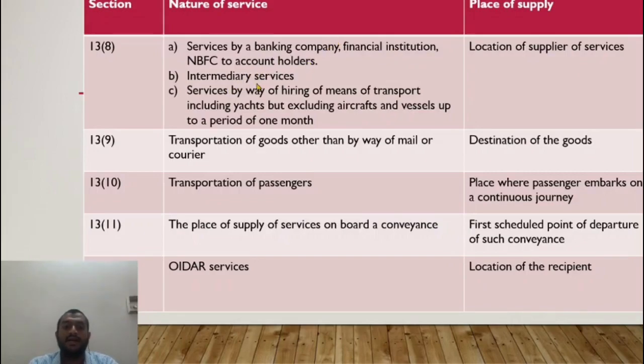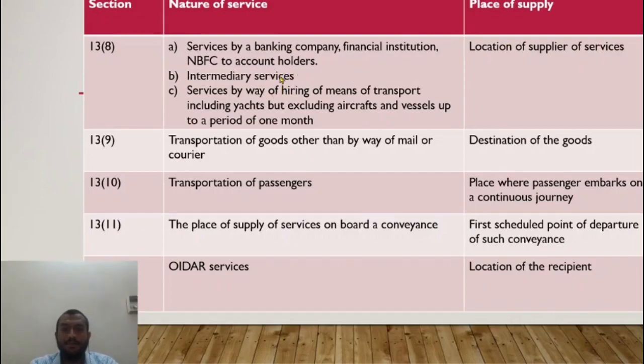Intermediary services are nothing but facilitating the supply of goods or services. I have a marketing agent outside India. He is providing service to me. The supply of service is outside India. The place of supply would be outside India. He sells my goods in New York.